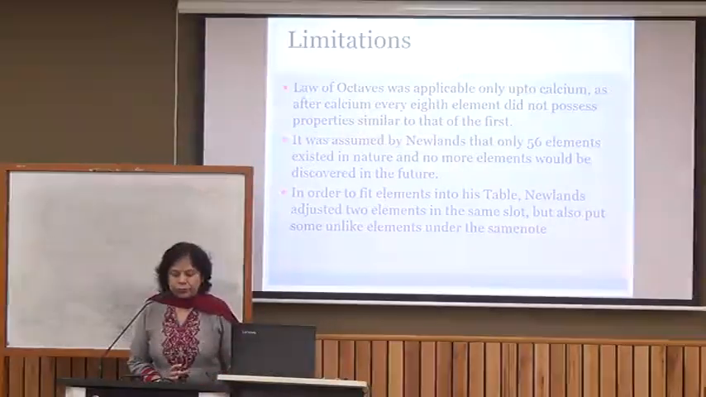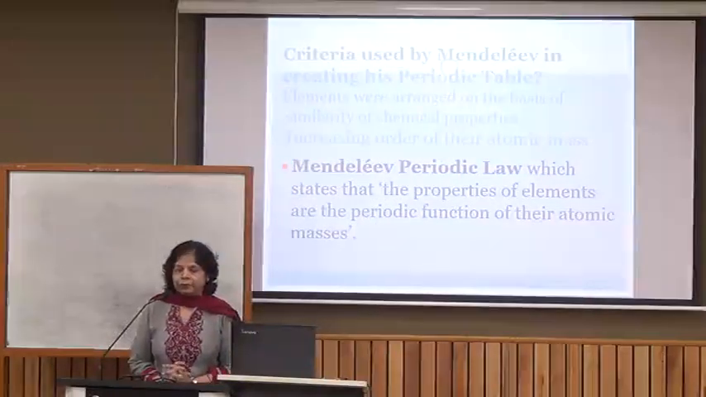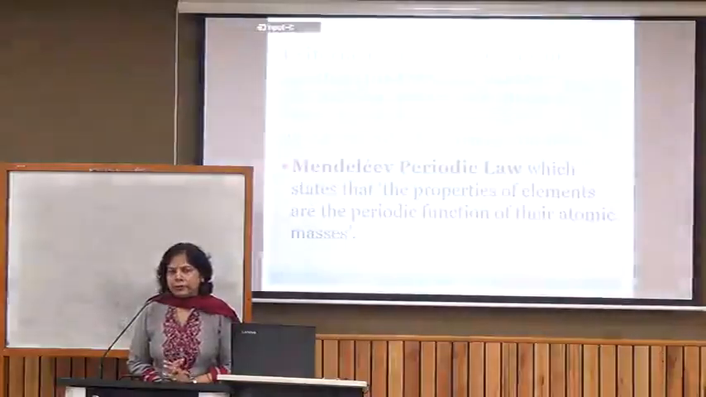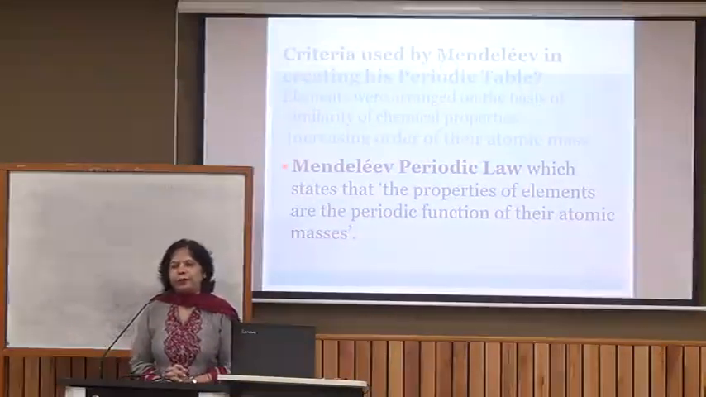The important contribution was made by Mendeleev. He actually laid the foundation and did remarkable work in the field of classification of elements. At that time, 63 elements were known. What he did, he took 2 criteria into consideration. He grouped together all the elements which had similar chemical properties, and which chemical properties did he take into consideration? The formulae of the hydrides and oxides made by the elements.